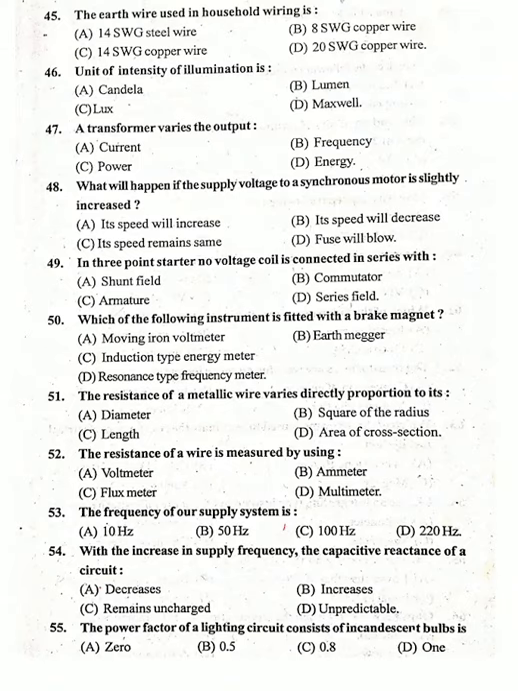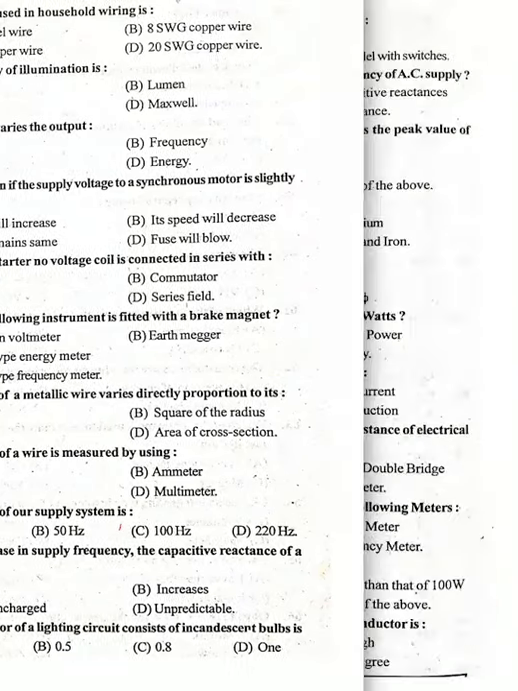The power factor of a lighting circuit consisting of an incandescent lamp bulb is? 55. Option D, 1. Power factor will be high. The power factor of a lighting circuit consisting of an incandescent bulb is option D, 1. Okay, moving to the next page.